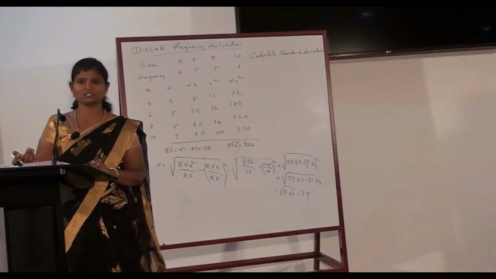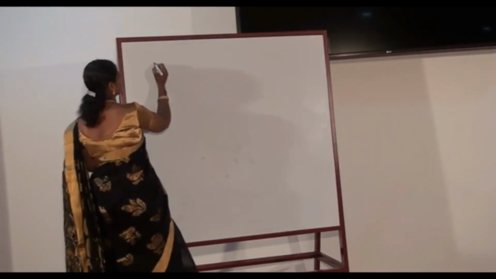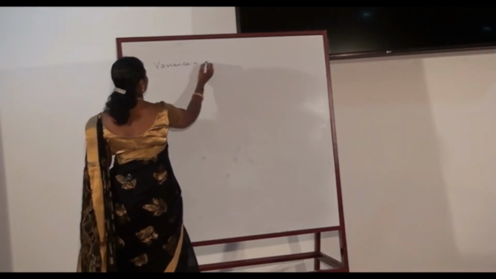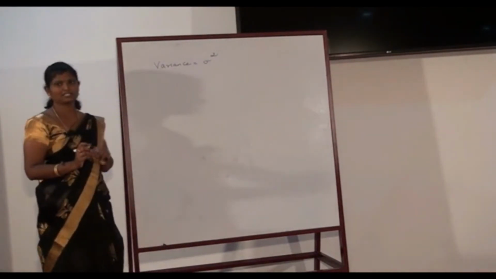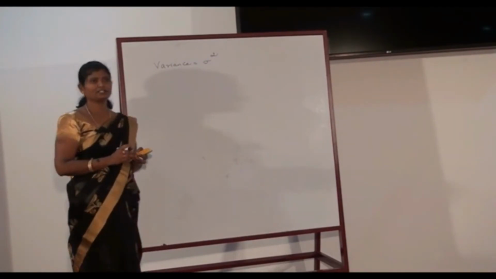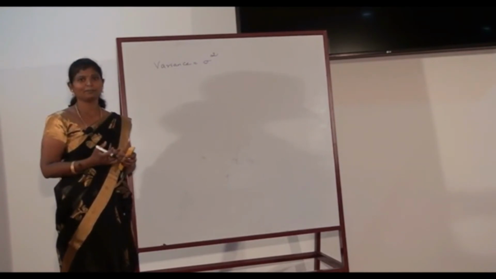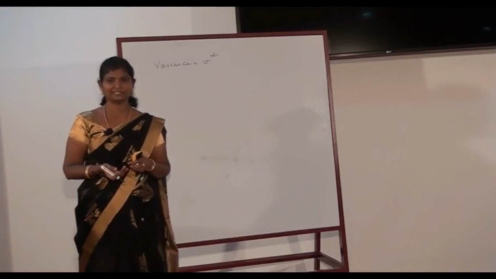use coefficient of variation. The square of standard deviation is nothing but variance, and hence variance is given by the formula sigma square. So variance is nothing but the square of standard deviation. As the standard deviation is the absolute measure of dispersion, we cannot compare any two frequency distributions as the measurement is always given in units.